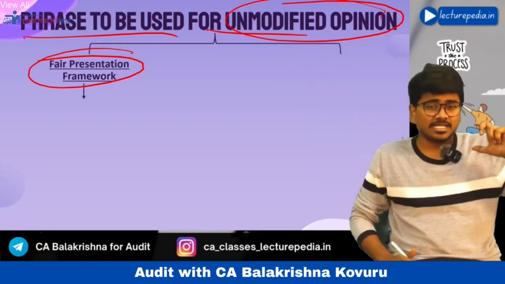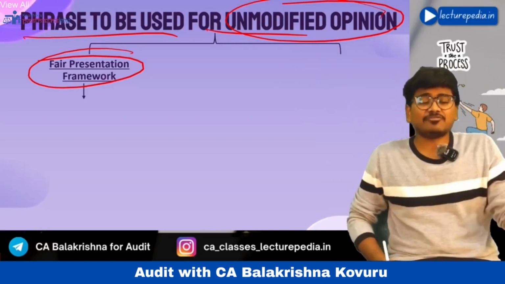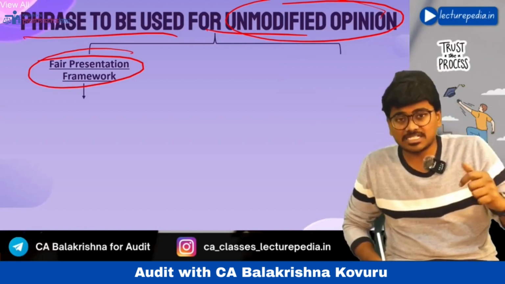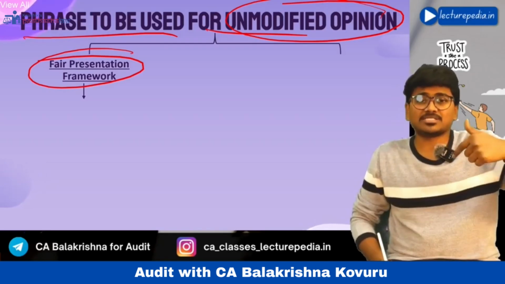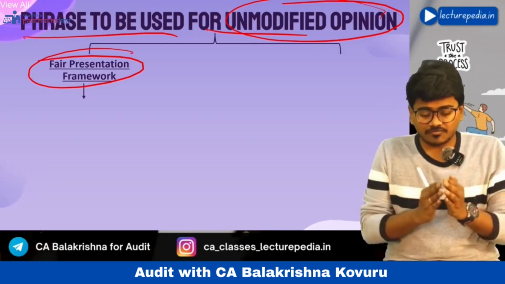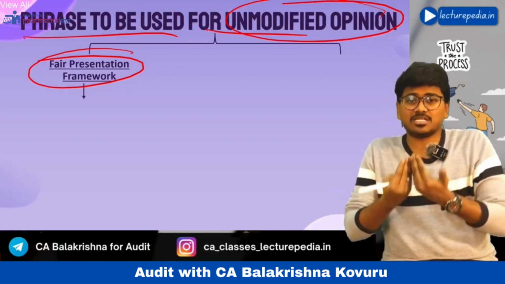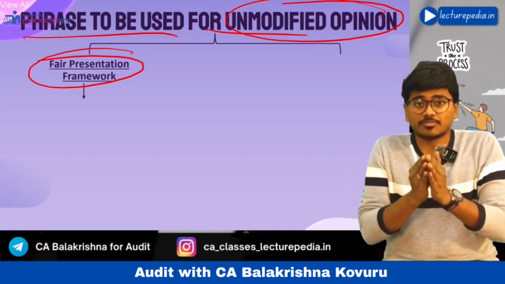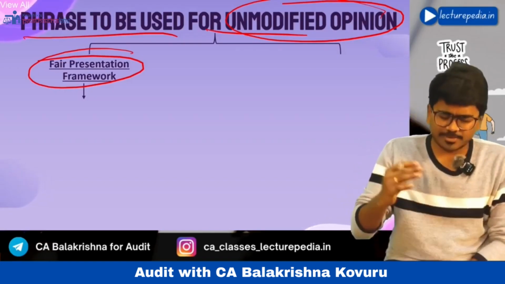What is the difference? A fair presentation framework allows deviation from the framework if such deviation gives a more fair representation of an item. If the deviation from the framework allows more fair presentation, then such a framework is known as a fair presentation framework.